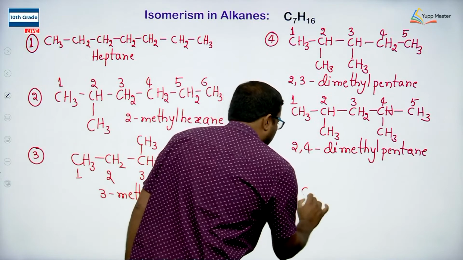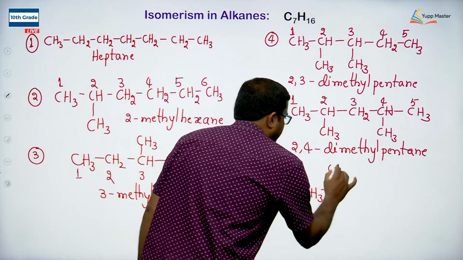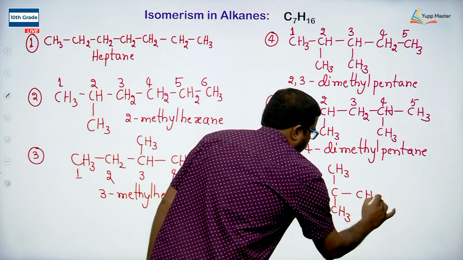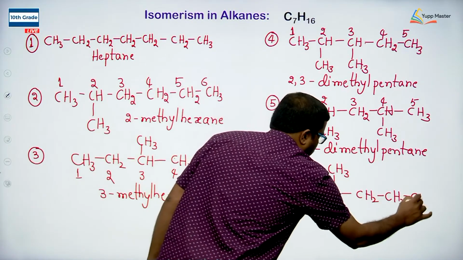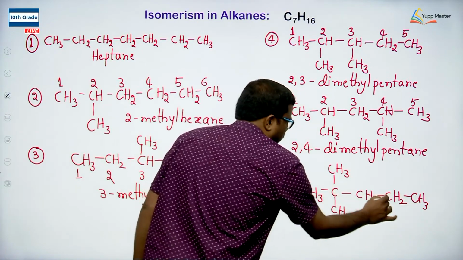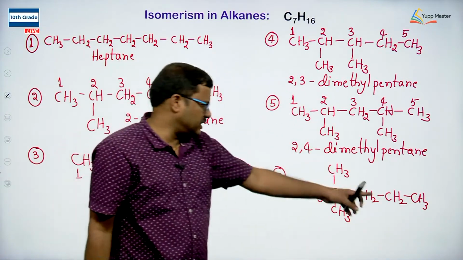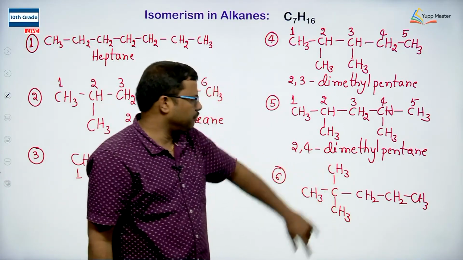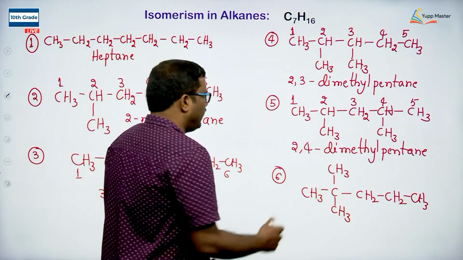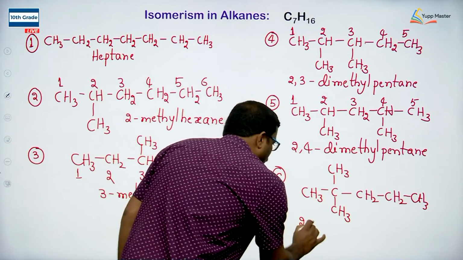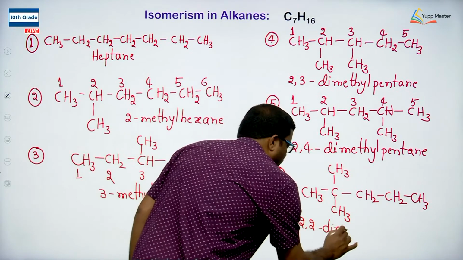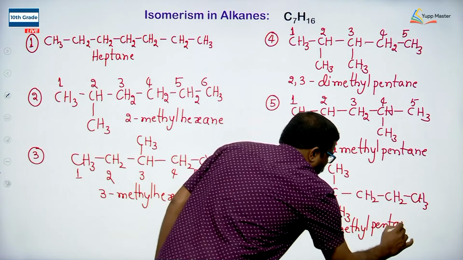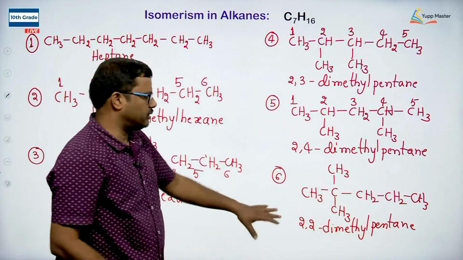So, if I go for the arrangement of carbon atoms, CH3, CH3, CH2, CH2, CH3, 1, 2, 3, 4, 5, 5 carbons in a straight chain and 2 substitutions are present, and the 2 substitutions are taken on the same carbon. So, now we can write it as 2,2 dimethyl pentane. So, 2,2 dimethyl pentane is possible.